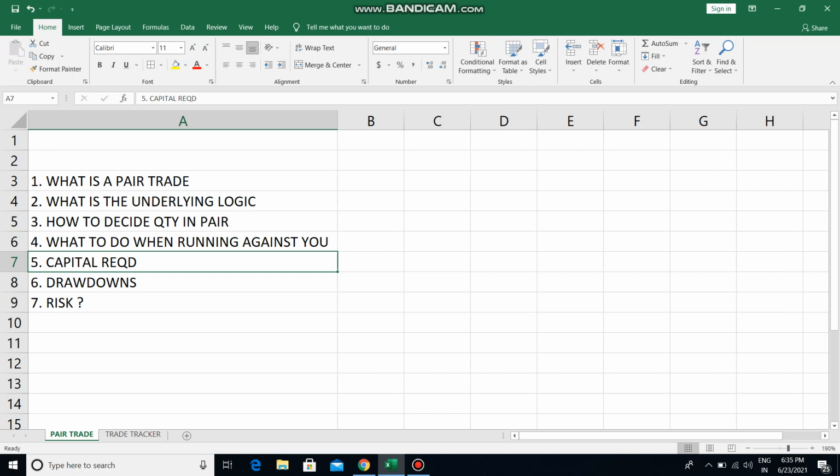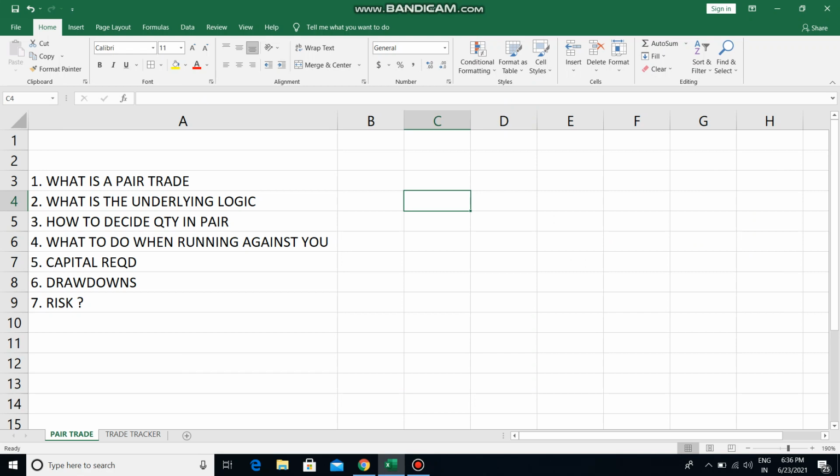This is a strategy which I've been reading about a lot in the last few months. I've not actively started trading this; I've started trading this only recently. I'm doing very small quantity right now, but I wanted to share this strategy with all of you, explain what pair trading means and how we can do pair trading successfully.